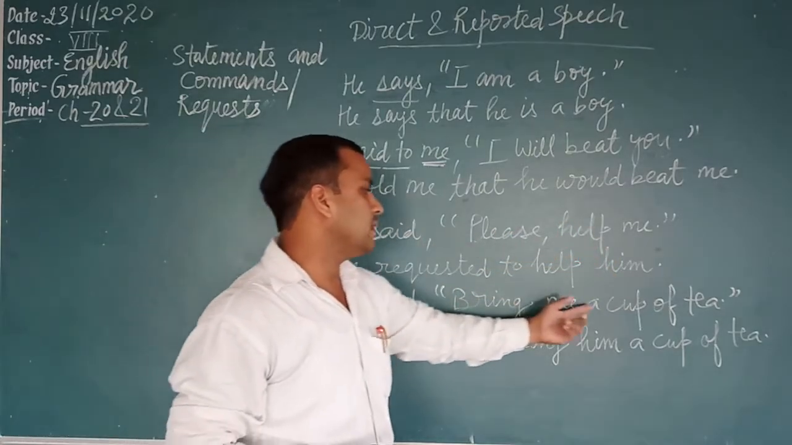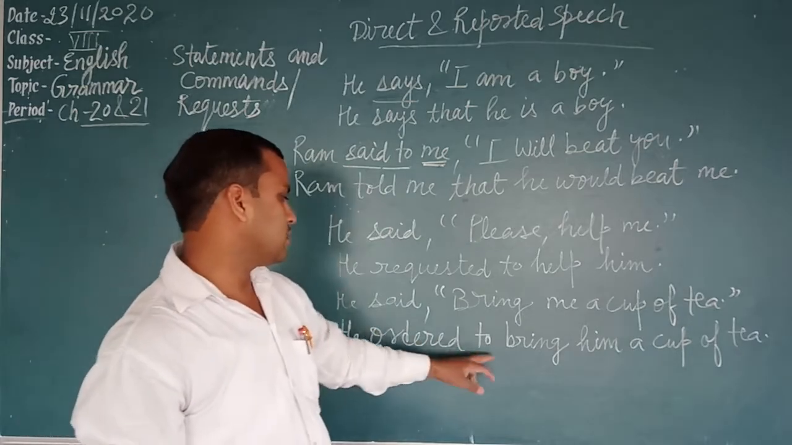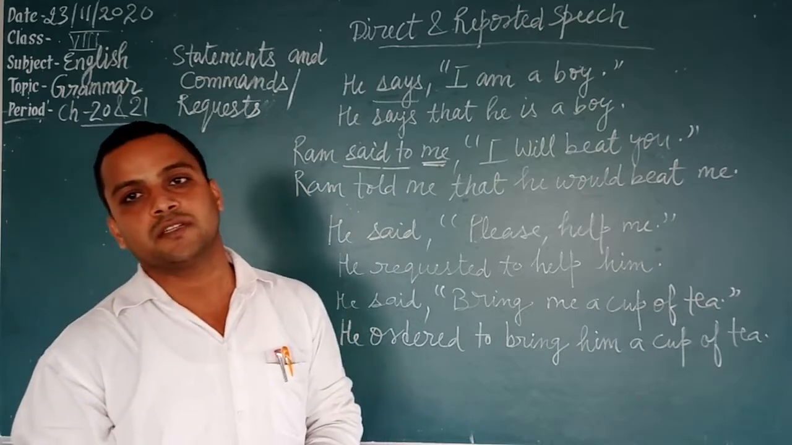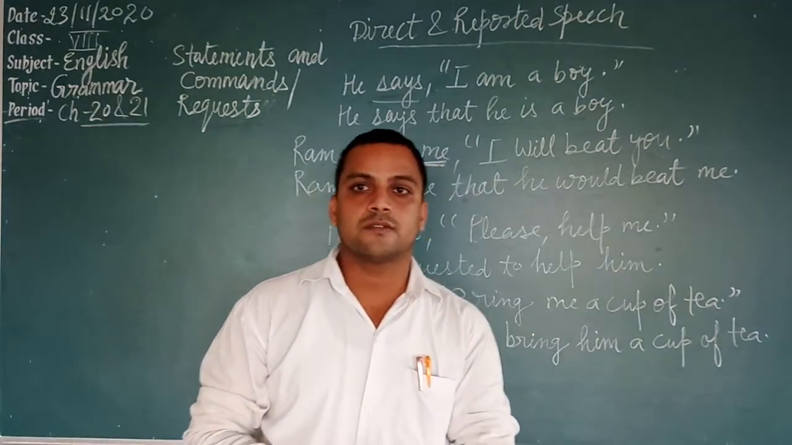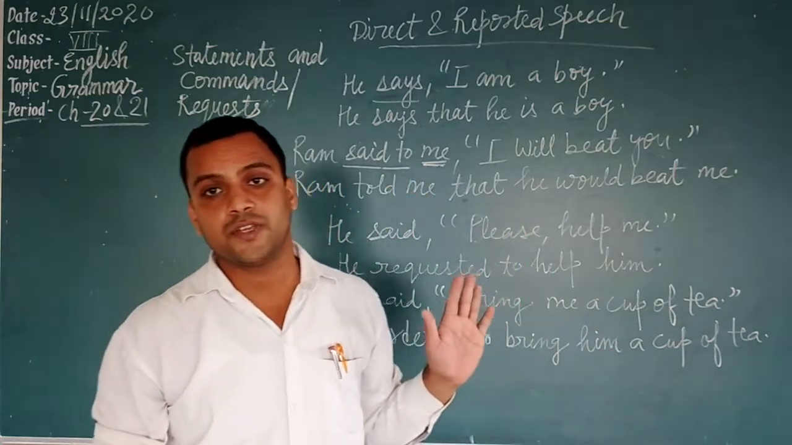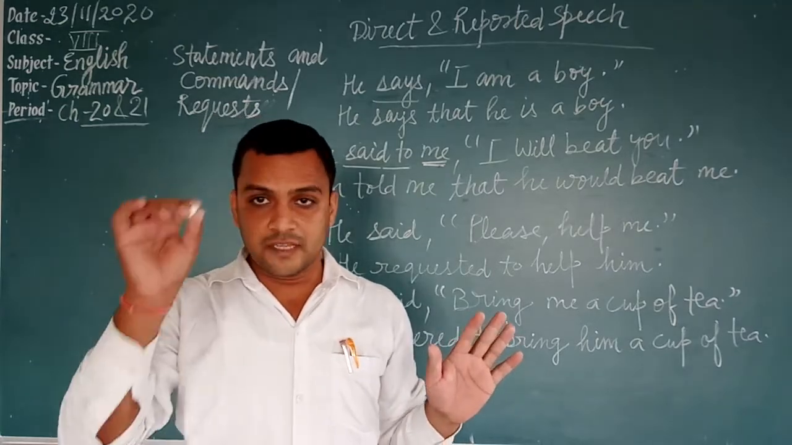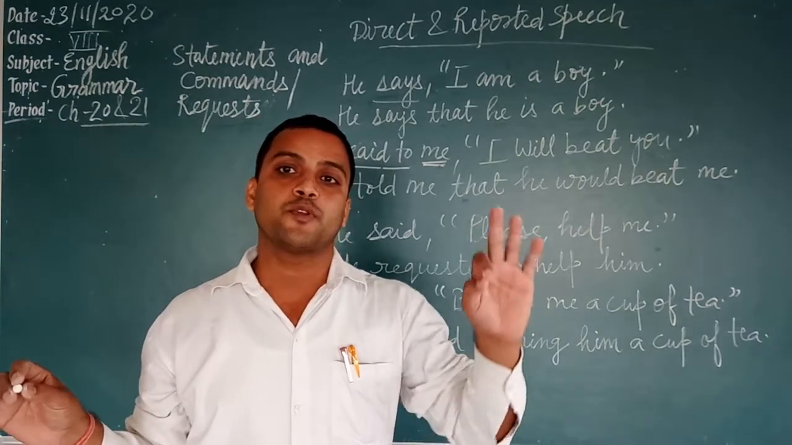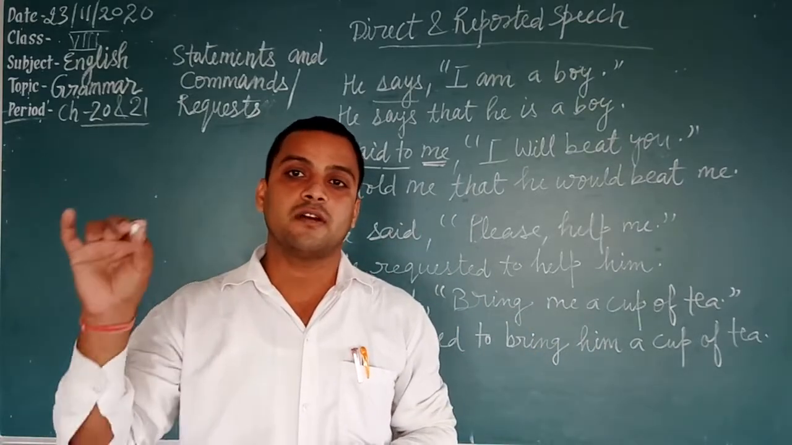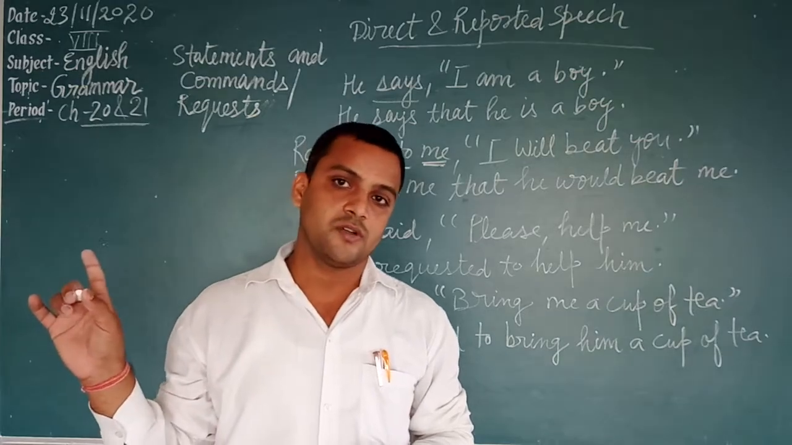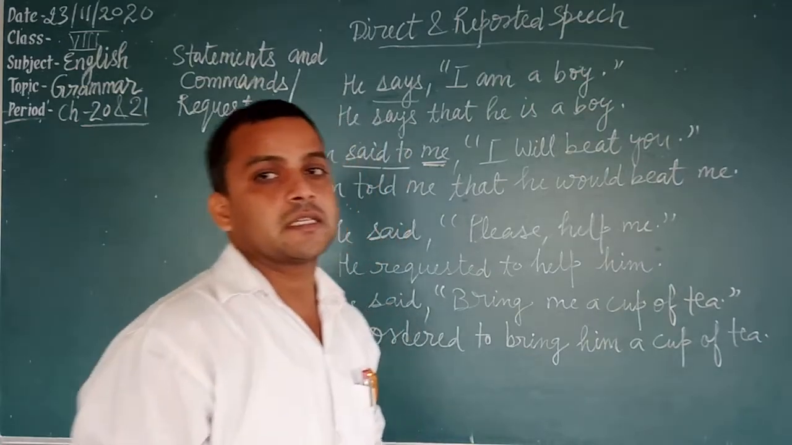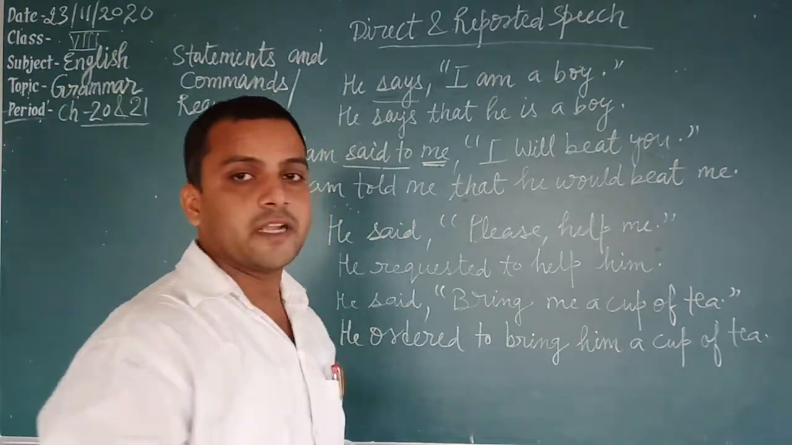He said, "Bring me a cup of tea." He ordered to bring him a cup of tea. He said, "Take this medicine twice a day." He advised to take that medicine twice a day. He said, "Do not go there." If the sentence is negative, "do not", so he prohibited, he forbade me to go there. And when we use prohibited or forbade, then we never use not. Okay? So this is the indirect speech of statements, means assertive sentences, and imperative sentences.